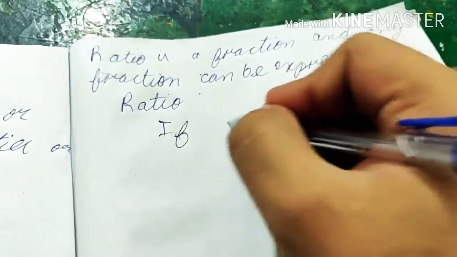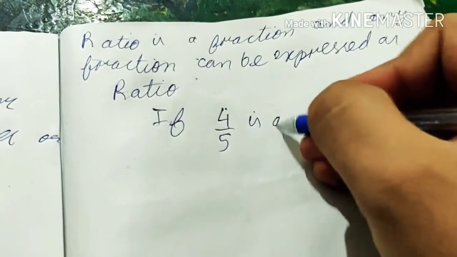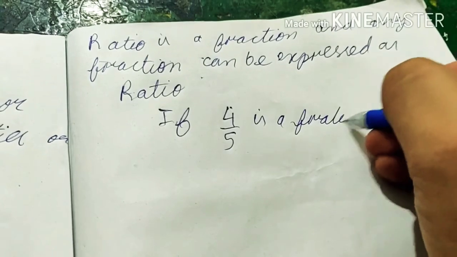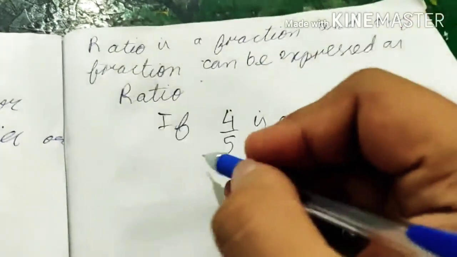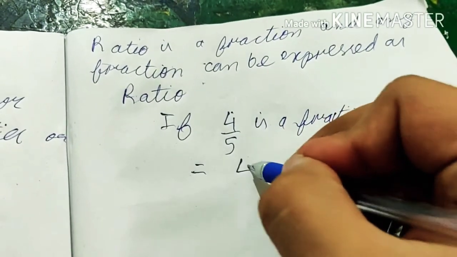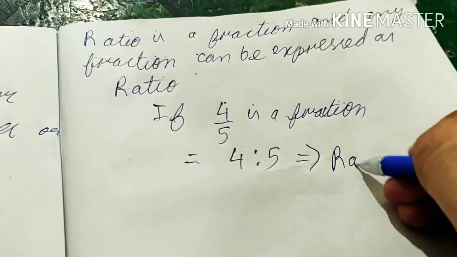If 4/5 is a fraction, it can be written as 4:5. This is a ratio.